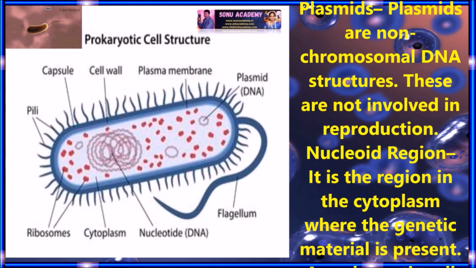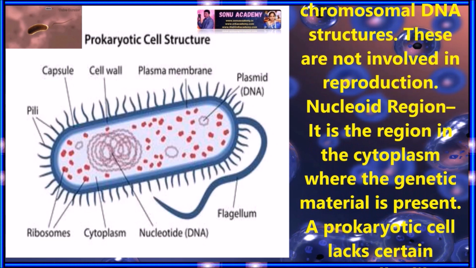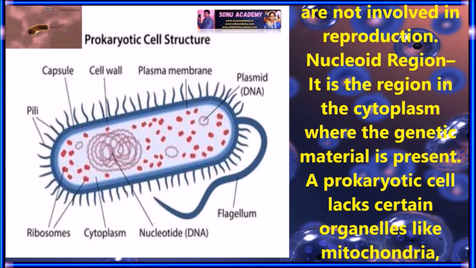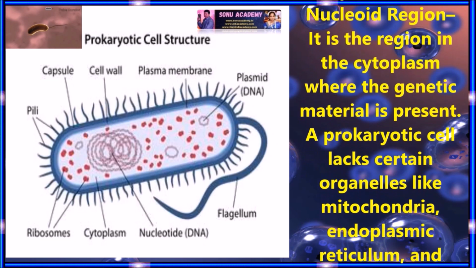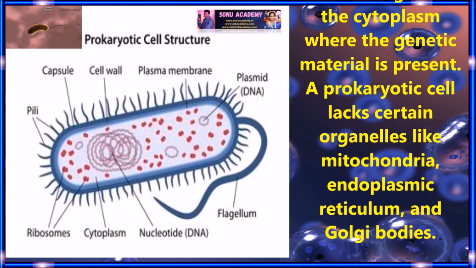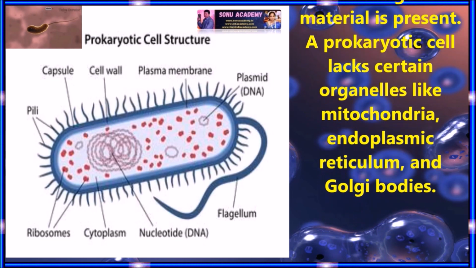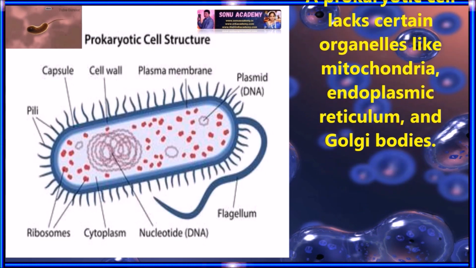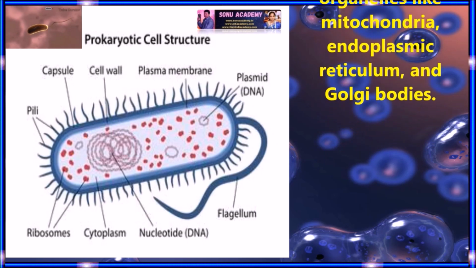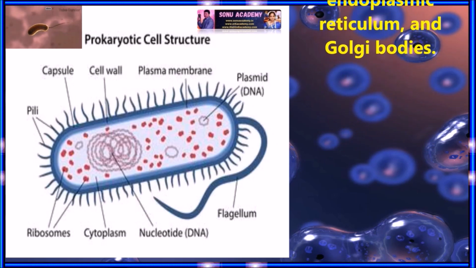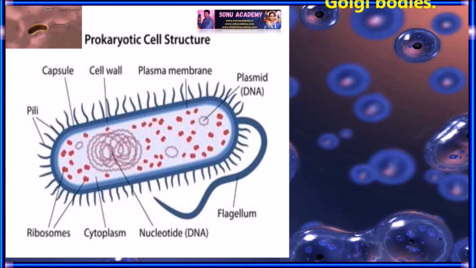Plasmids: plasmids are non-chromosomal DNA structures. They are not involved in reproduction. Nucleoid region: the nucleoid region is the part of the cytoplasm where the genetic material is present. A prokaryotic cell lacks certain organelles like mitochondria, endoplasmic reticulum and Golgi complex.